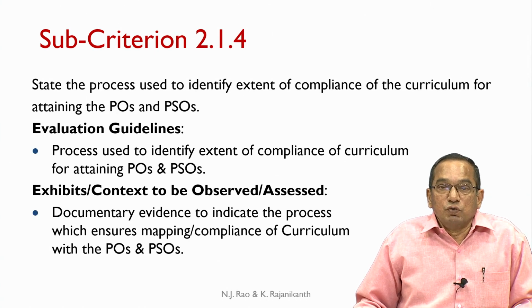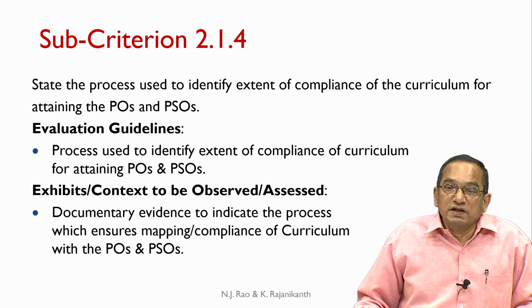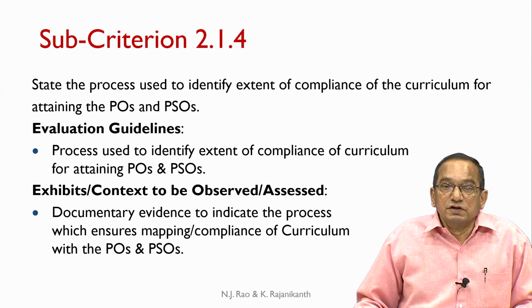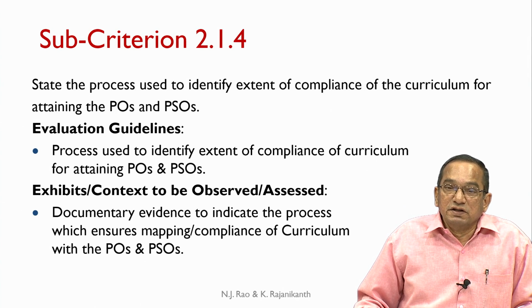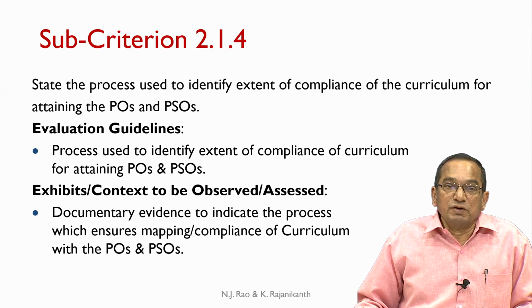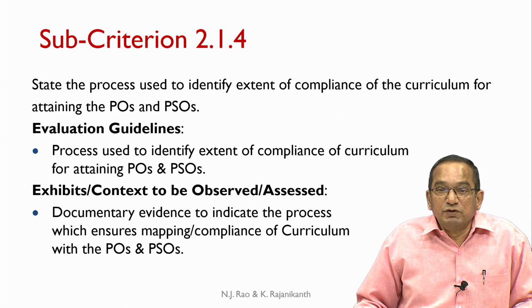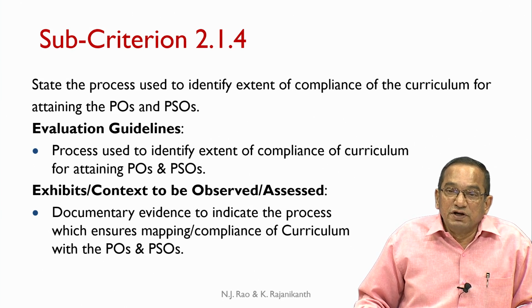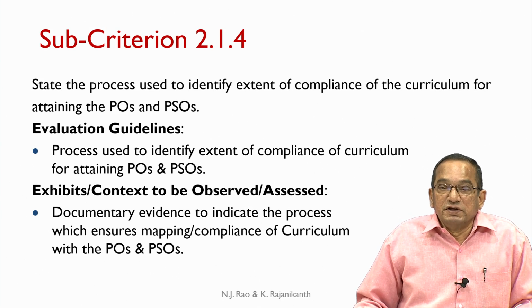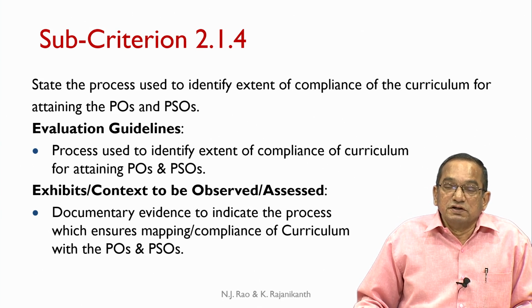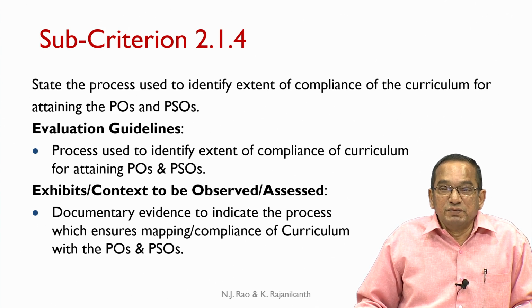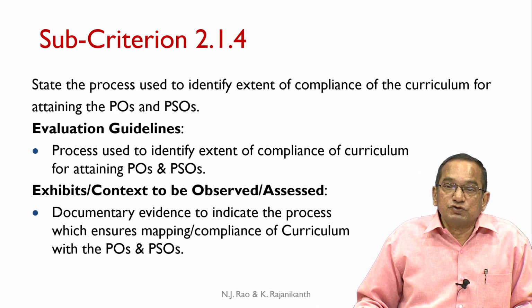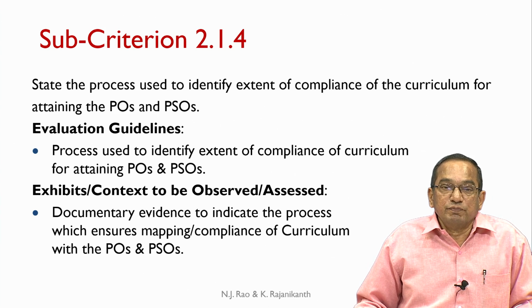Subcriterion 2.1.4 deals with the process used to identify the extent of compliance of the curriculum for attaining the POs and PSOs. What is the capability of the curriculum in terms of addressing the POs specified by NBA and the PSOs formulated by the department?